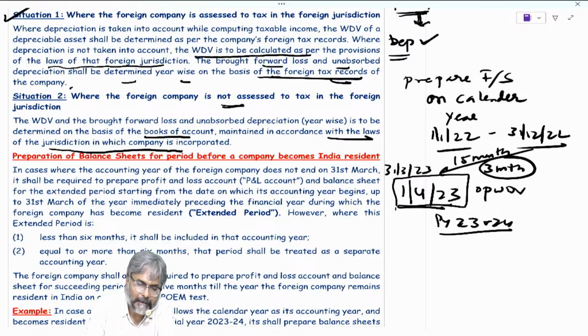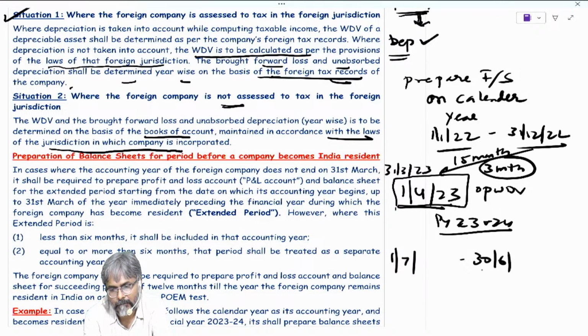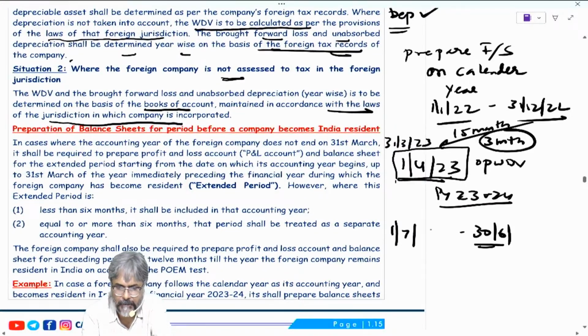Okay. However, let's see. In Japan, they prepare the financial statement from 1st July to 30th of June. In Japan, students, they prepare the financial statement from which to which? From 1st July to 30th of June. Are you aware of that? And if this is how they would have prepared a financial statement, what is the last period for which the financial statement would have been made?